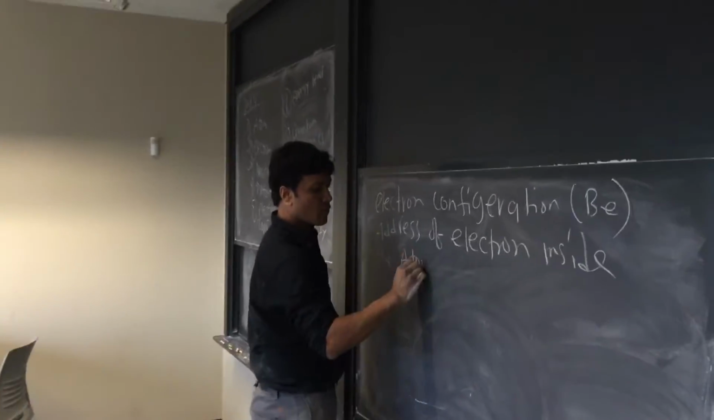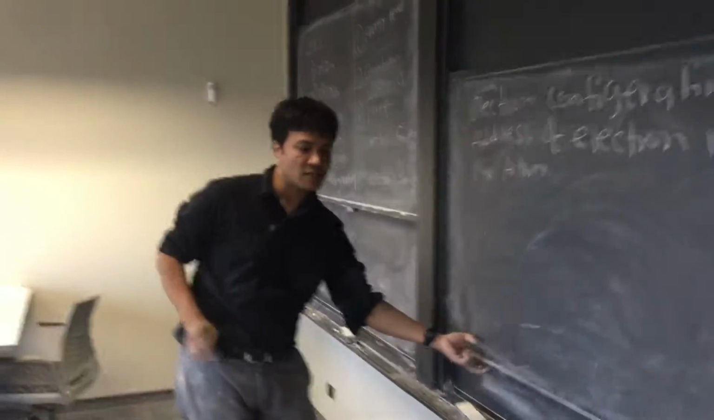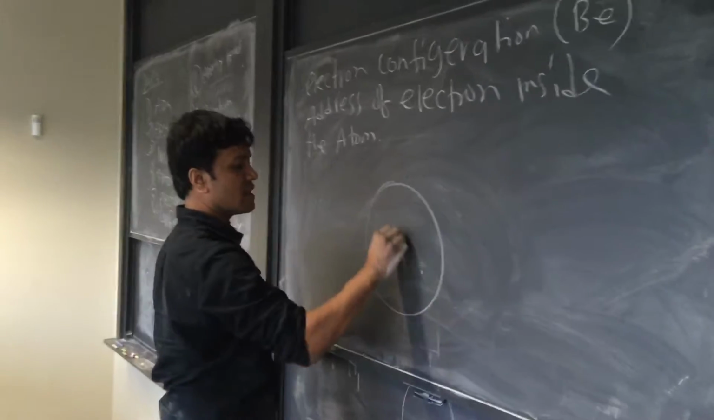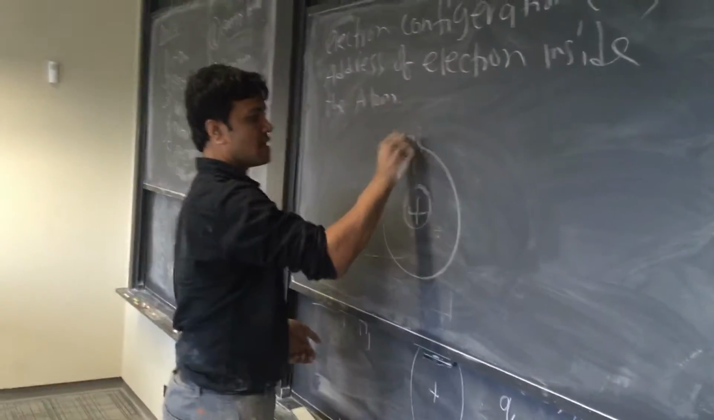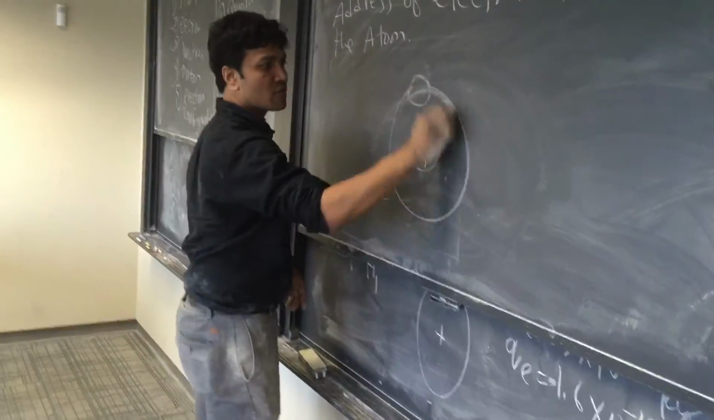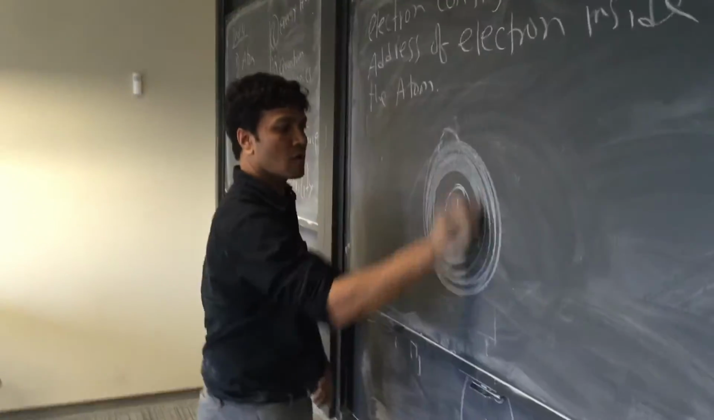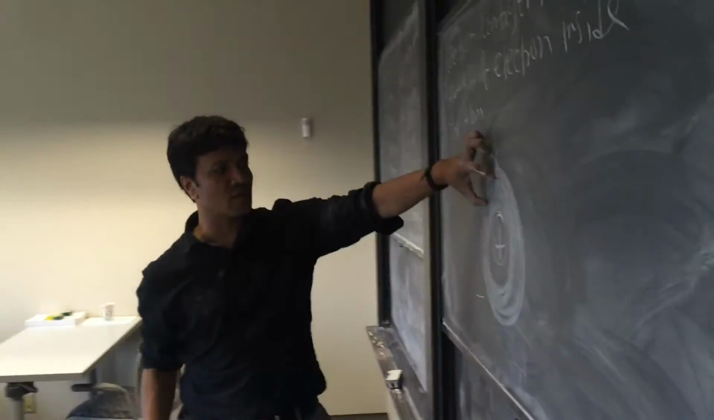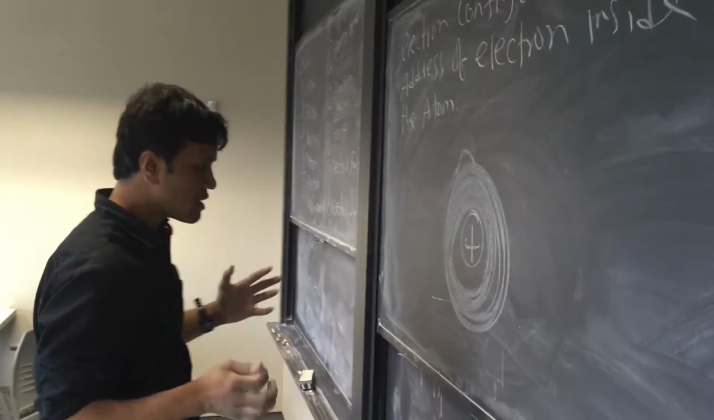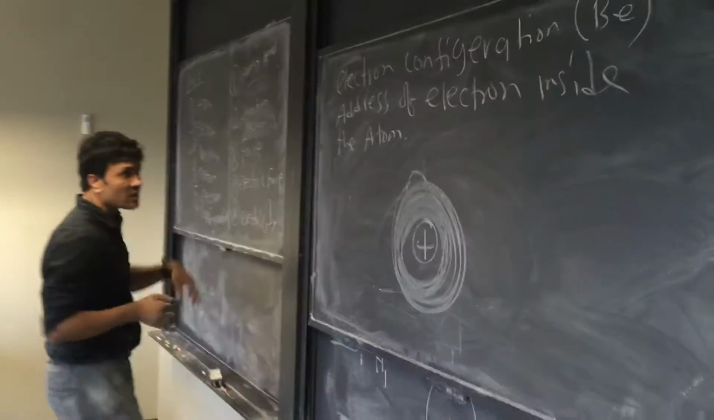When we say address of electron inside the atom, we actually mean this: this is an atom, a hydrogen atom, and there is an electron cloud outside the nucleus. The electron can be here, can be here. So we use probability to understand the address.